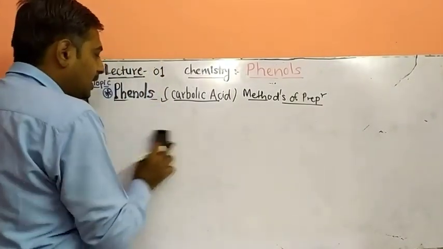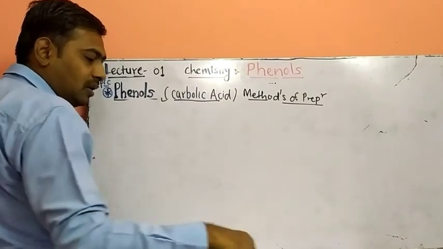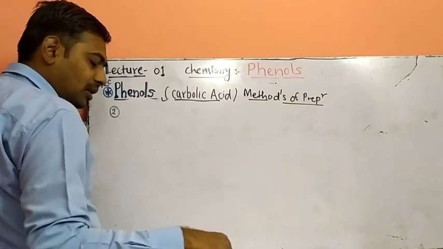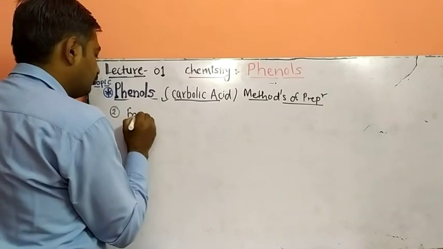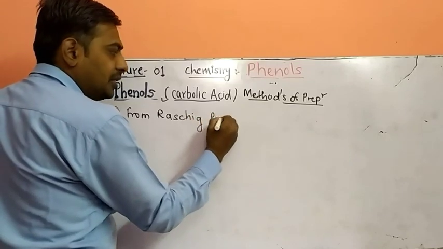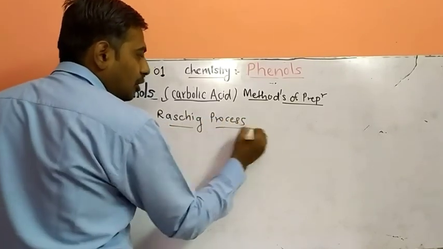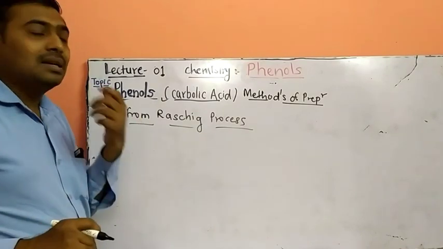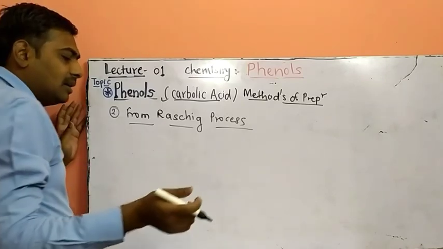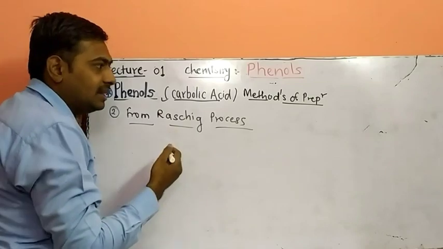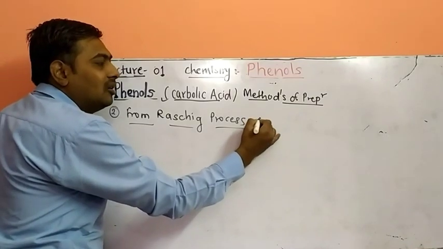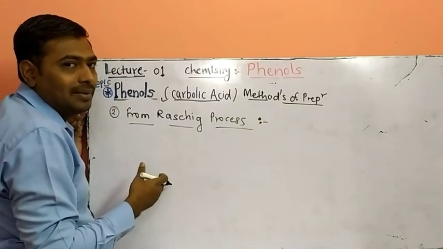The second method is the preparation of phenol from the Raschig process. In the new textbook, in the new syllabus of the HSC board, it is not given. But in the previous syllabus, the Raschig method is given. That is the best method for the preparation of phenol, or the simplest method. It is named after a scientist. We'll take this one also. According to the new syllabus, this process is not there, but it is important for competitive examinations.